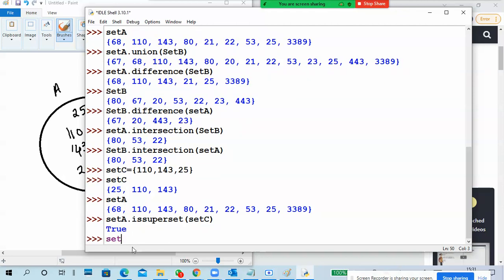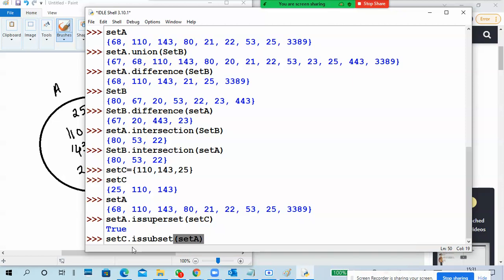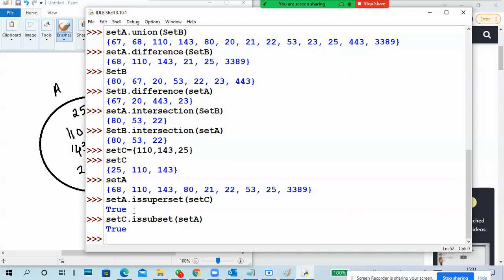Same thing: set C dot is subset of set A. True. A is a superset of set C, and C is a subset of set A because all C elements are in set A.